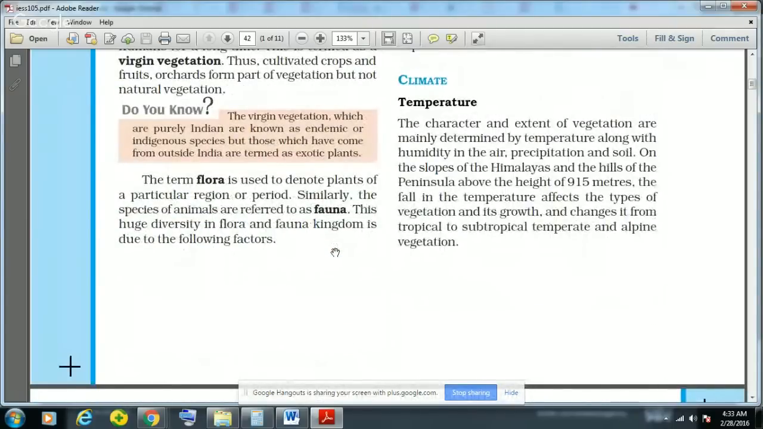Now this very basic term, that is flora and fauna. Flora is used to denote the plants of a particular region or period. So flora means plants and fauna means the animal kingdom. It is as simple as that. Flora and fauna: first comes the plant, so flora means plants and fauna means animals.